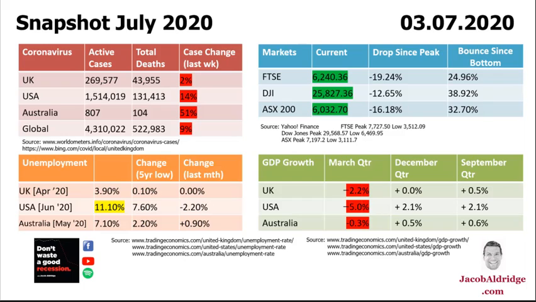Stock markets, fairly flat, up slightly again this week. We had some new data from the US around unemployment, one of the other 4 key indicators that we track in every economic snapshot. The US unemployment figures for June were released and they were another improvement. This represents 3.2 million fewer unemployed people, 3.2 million people who were unemployed last month who are re-employed in June, that percentage down to 11.1%.